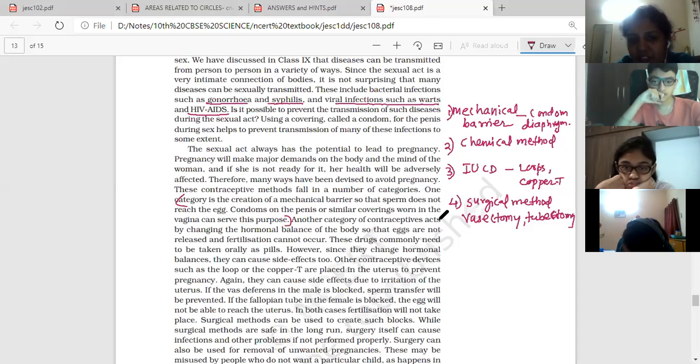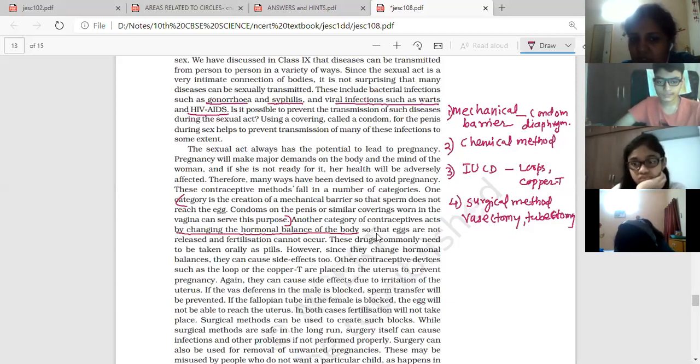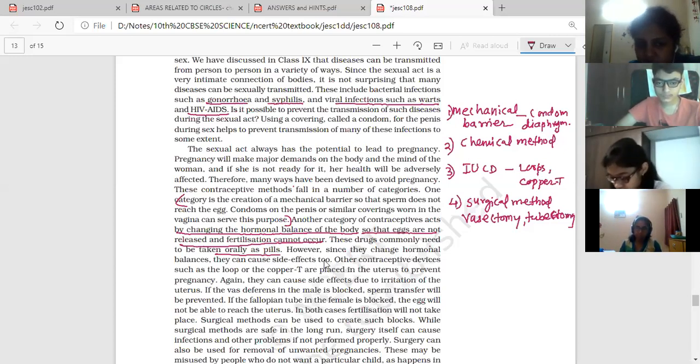Another category of contraceptive acts by changing the hormonal balance of the body so that eggs are not released and fertilization cannot occur. This is a chemical process. So that also you need to know. One line answers are there, you have to remember this. This is for chemical method. These drugs are commonly taken orally as pills, that is oral pills. Since they change hormonal balance, they can cause side effects too.